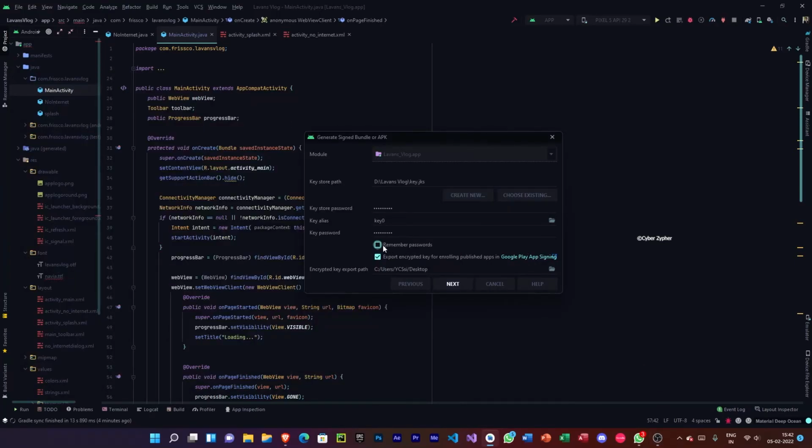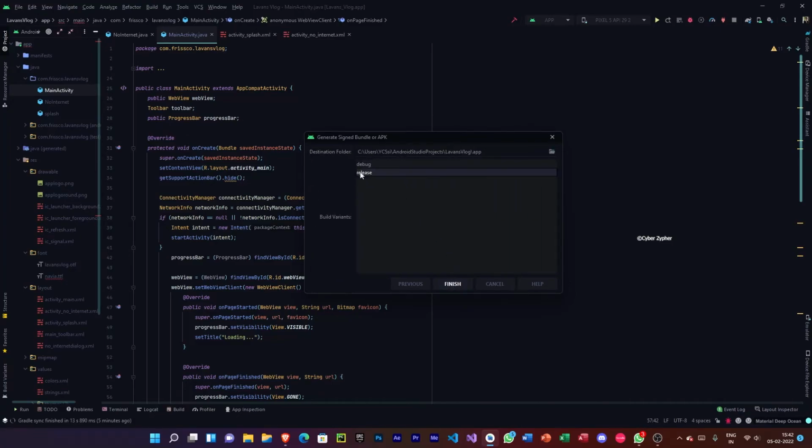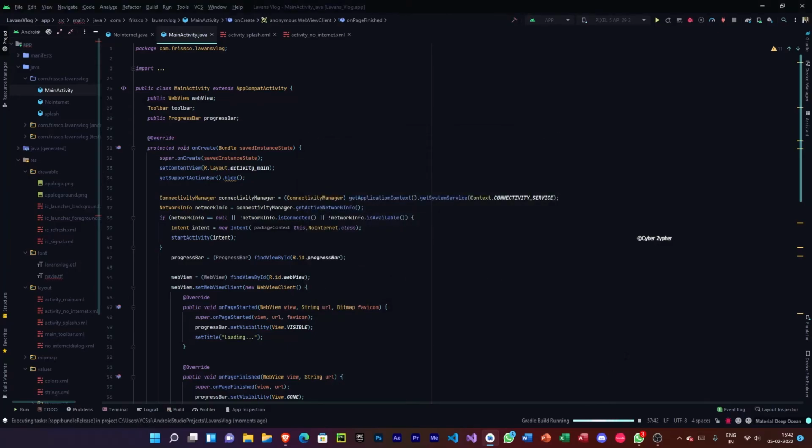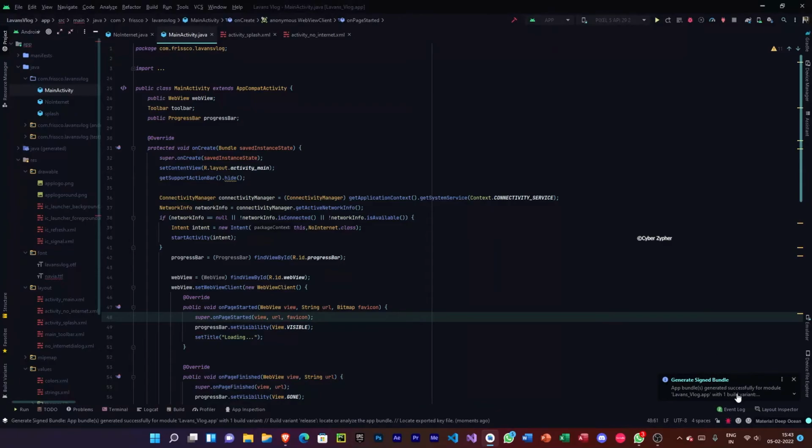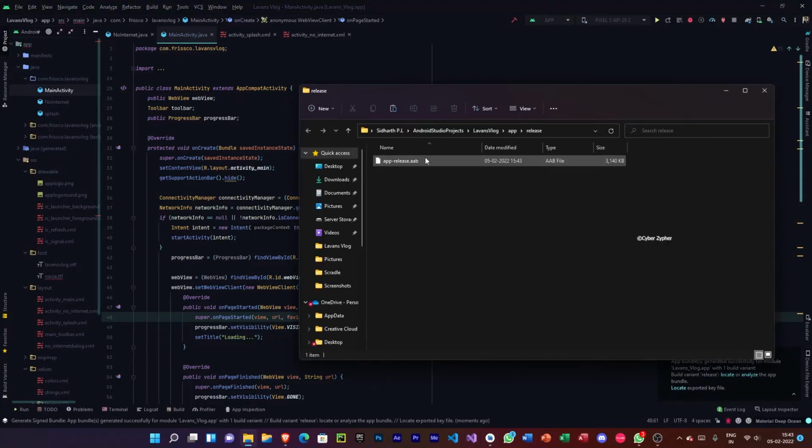Now we have to remove the password, and here you have to see this option: export encrypted key for enrolling published app in Google Play app signing. You have to click this. It should be checked. Click next and make sure that it is release. So click release and finish. You need to wait now, because it will generate the signed app package. Now you can see that the app bundle has been successfully generated. You can click that and click locate.